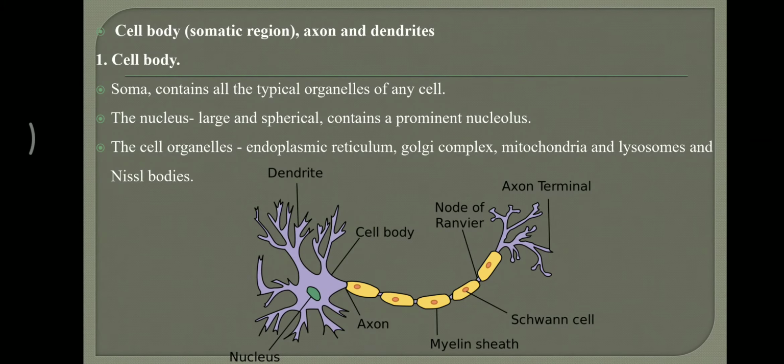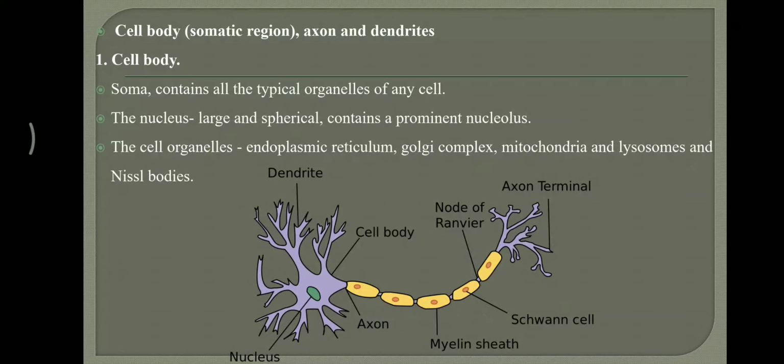Next is the classification of neurons, the structural parts of the neuron. So the total neuron structure can be divided into three. The first one is called the cell body. The cell body is also known as the somatic region, the second part is called the axon, and the third part is called the dendrite. Okay, it is a basic idea, very simple.